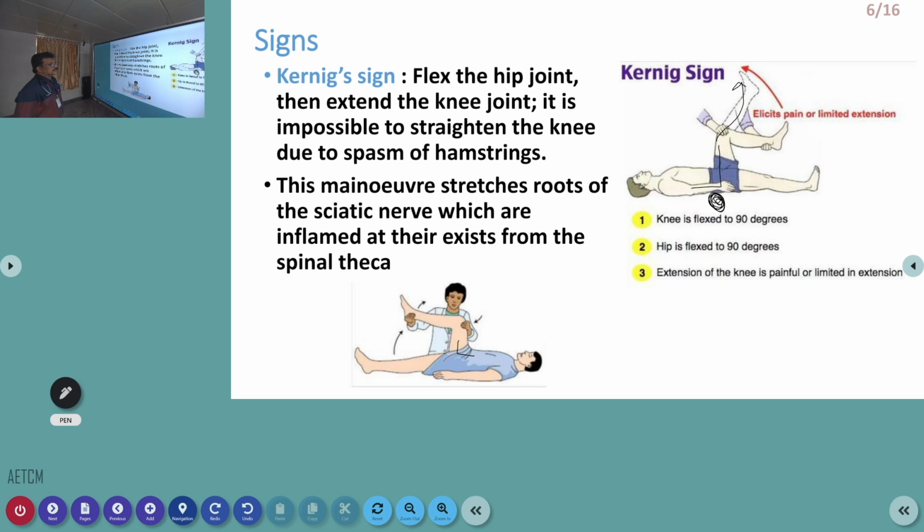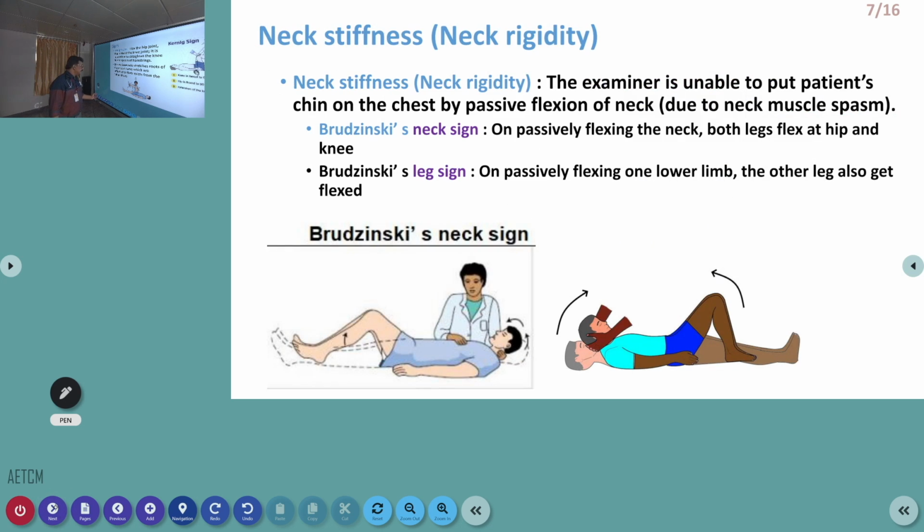This maneuver stretches the roots of the sciatic nerve which are inflamed at their output area from the spinal theca. So the patient can have severe pain here and it will be very difficult to extend the knee like this. So this is called Kernig's sign. It's a very important sign. Any patient who is having severe headache and fever, we have to always do this in the emergency room.